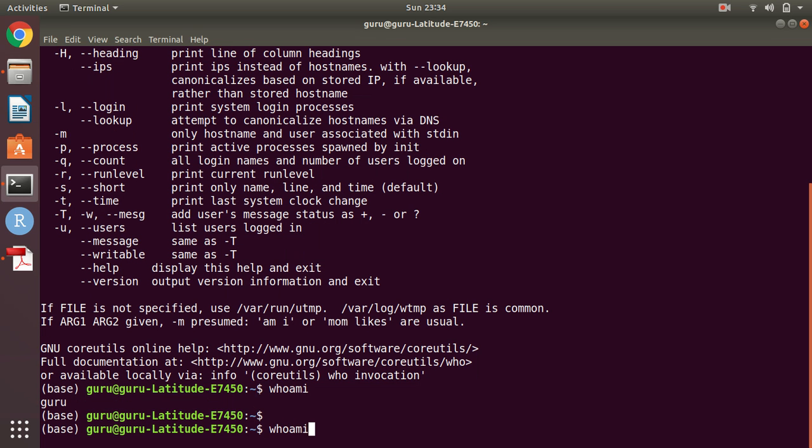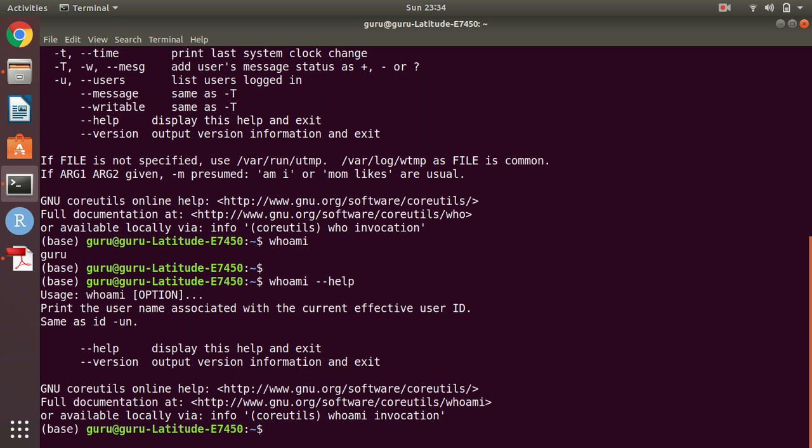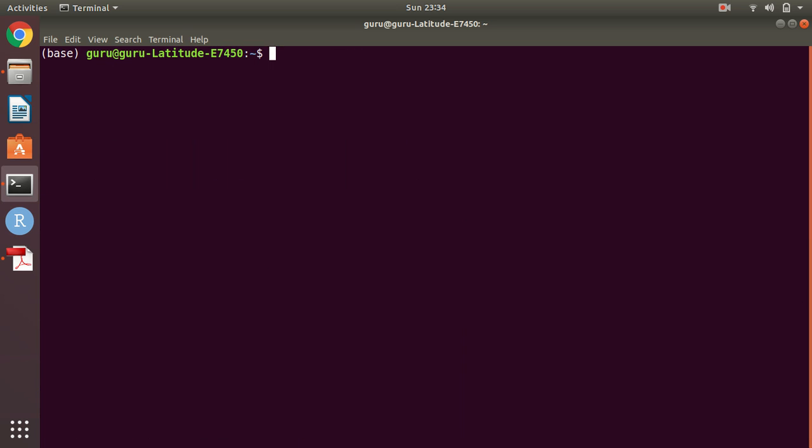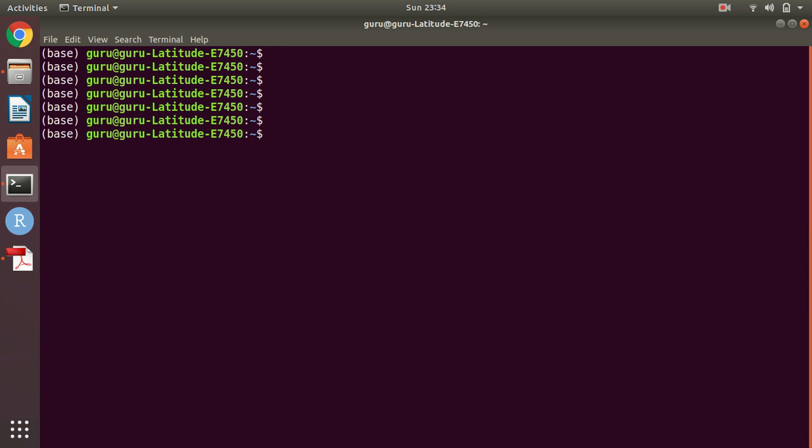If you have created multiple users, at that time you can see the difference between who and who am I. Again, you can see here, who am I prints the username associated with the current effective user ID. This is the little bit of difference between who and who am I. Just going to clear the console, or the terminal, as we can say.